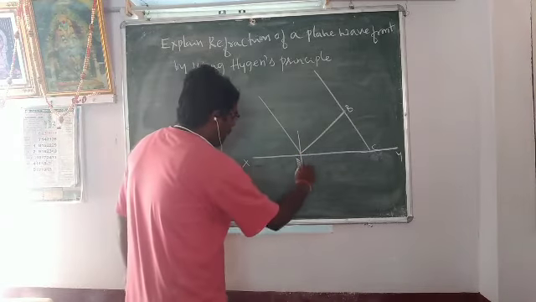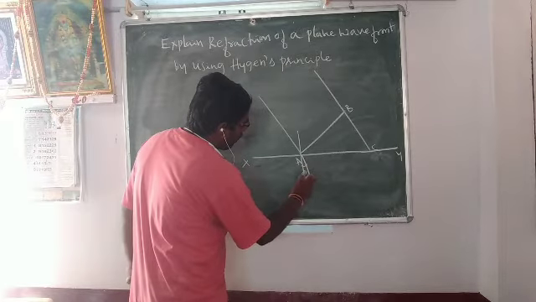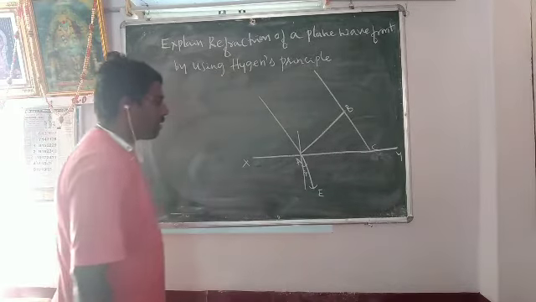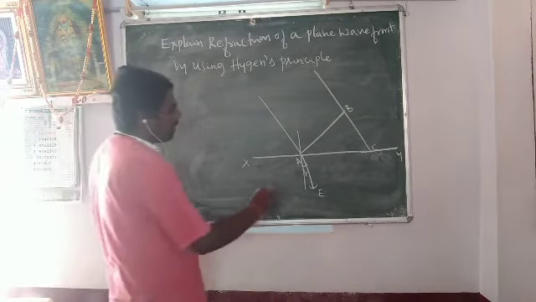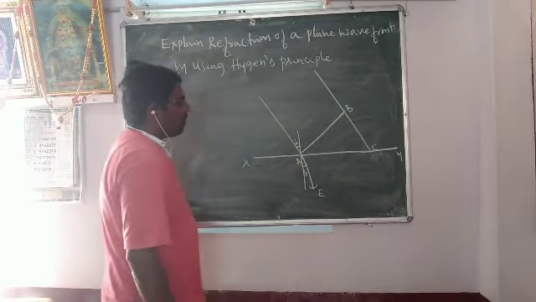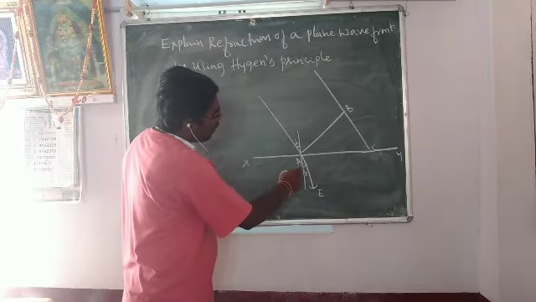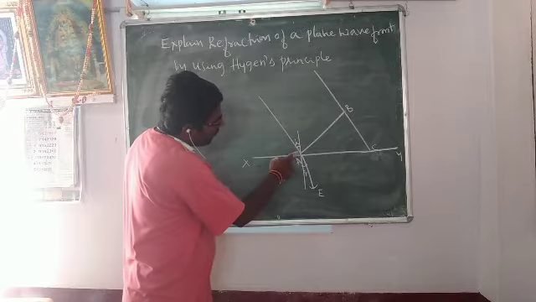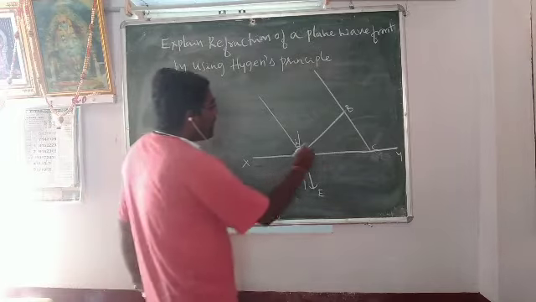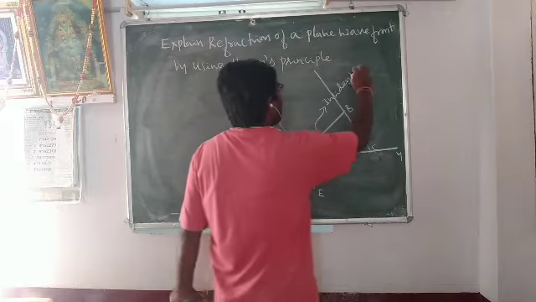It is refracted along AE. Let i be the angle of incidence of the wavefront at point A on the refracting surface, and r be the angle of refraction of A along AE, where we consider AB to be the incident wavefront.